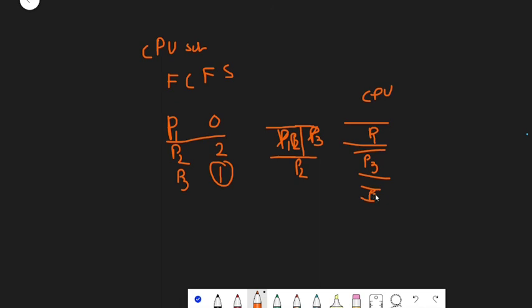So we can see that it is following the principle of FIFO, that is first in first out. Here P1 is the one which gets into the queue first, and hence it is the first process to get executed. P3 comes next, and hence it becomes the next. And P2, since it is the last process, is executed last. So this is an example, or application, of the queue data structure.